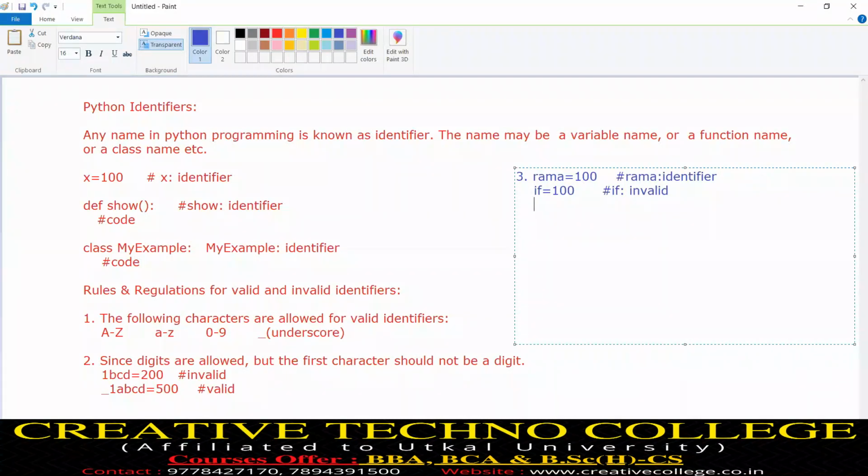Ramu equals 100, so what I said, Ramu is a valid identifier. But similarly, another word I wrote, if equals 100, immediately gives the error. It is invalid, remember, because if is a keyword. Yes, if is a keyword. So all keywords, reserved words, are never considered as an identifier. You never use them as a variable name, function name, or class name. So I'm writing this point: all keywords are never considered as identifiers.